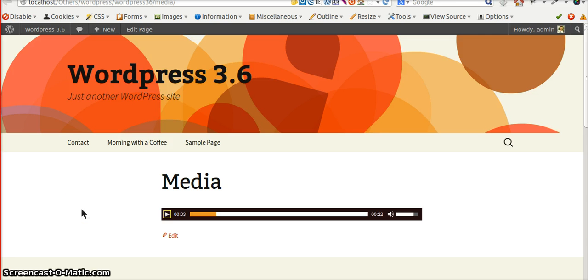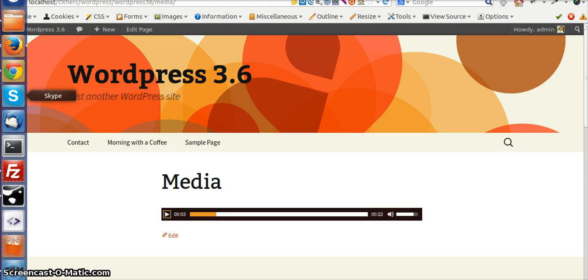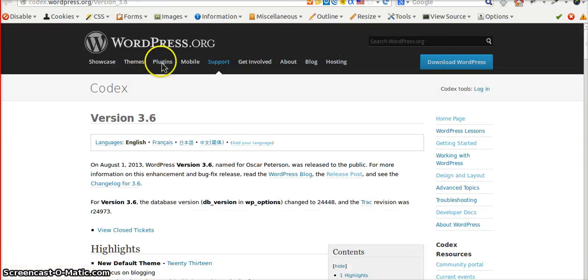Along with all these features, there are many more, such as new audio and video APIs to use media metadata such as ID3 tags. Now .webm is added to the MIME type list. Now you can sort the library by author. Now you can also set a post format as default under Settings, Writing, and there are many others which are listed in the WordPress Codex.